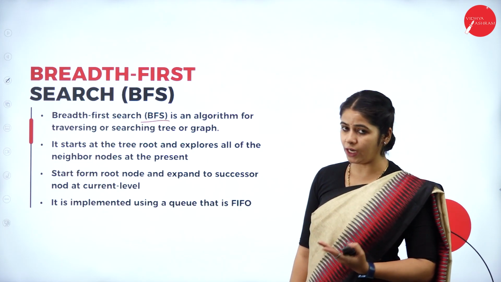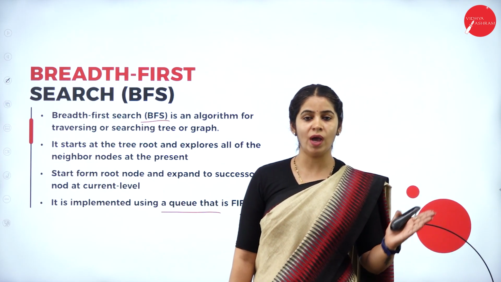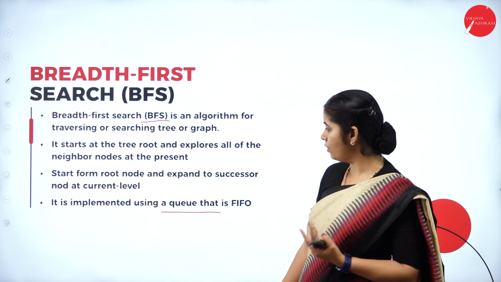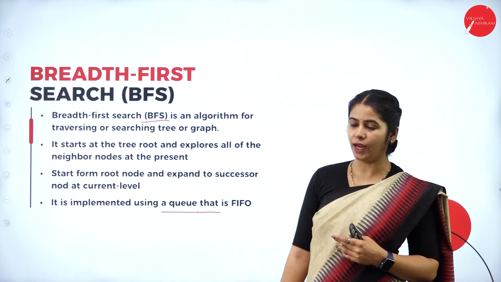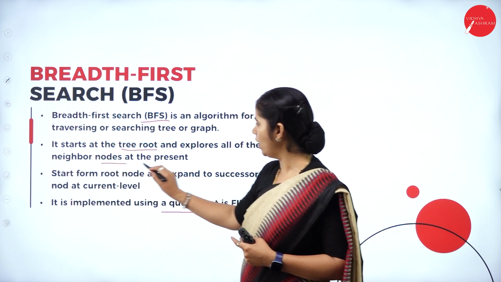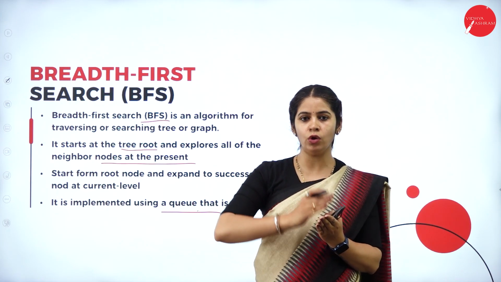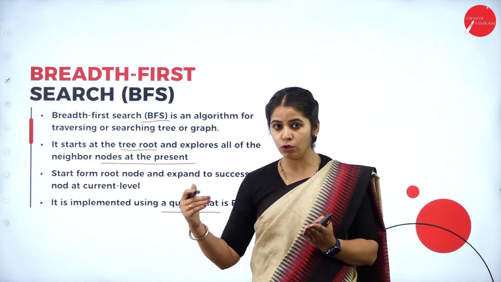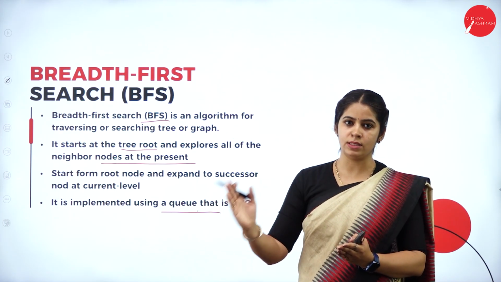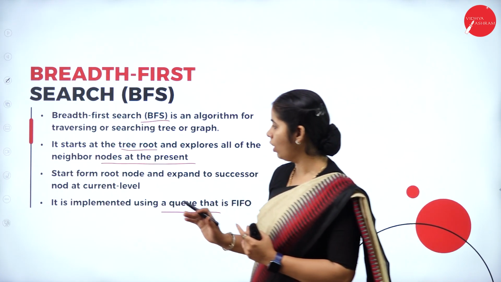Here what kind of data structure are we implementing? We are implementing the queue data structure. In depth first search we implement the stack data structure, that is first in last out, but here we are using the first in first out queue data structure. It starts from the tree root and explores all the neighborhood nodes that are present. It goes to the child node, then from the child node it goes to the sibling, then from the sibling to his child node, from his child node to the siblings again. It will go like this, not like this. Not deep, but using the width of the tree.